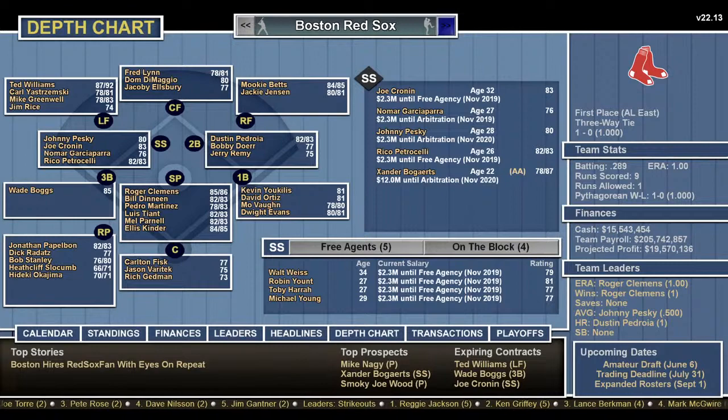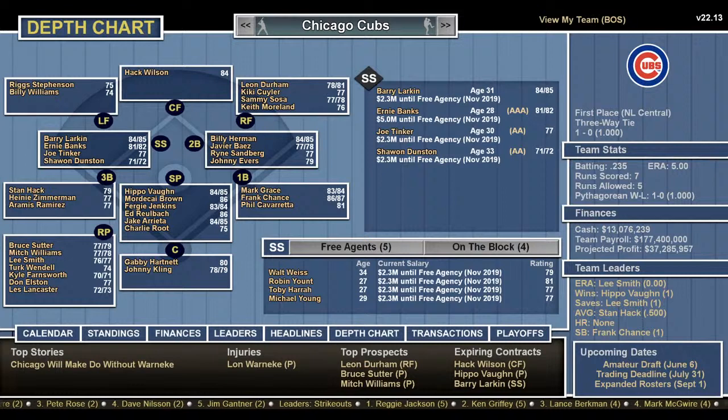All right, so let's look at the Yankees. Oh, we got the Cubs. Let's look at the Cubs pitching here. First, we'll do the infield. Mark Grace, Frank Chance, Phil Cavarretta. Solid players all. Second base, Billy Herman, Javier Baez, Ryne Sandberg, Johnny Evers.